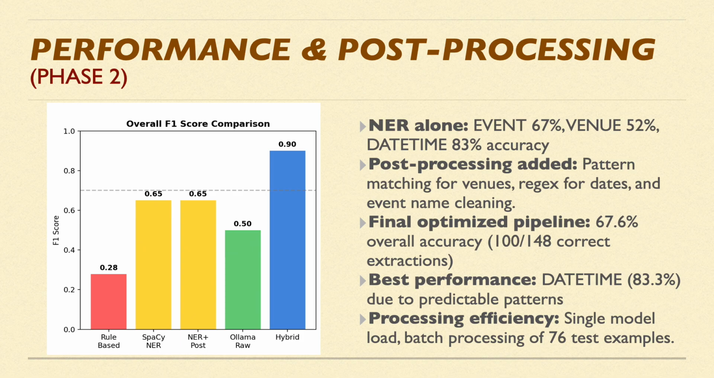Then I added post-processing: pattern matching for venue, regex for date, and event name cleaning. The final optimized pipeline reached 67.6% overall accuracy. That's 100 correct extractions out of 148 test cases. Due to its predictable patterns, date time performed best at 83.3%. Processing was efficient with a single model load and batch processing of 76 test examples.